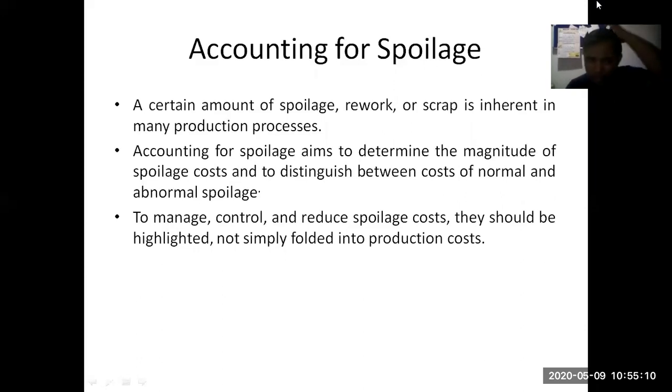Now, when we talk about accounting for spoilage, why do we need to do this for accounting purposes? So that we can understand what amount we are incurring on spoilage. हमें ये पता चलेगा कि हमारा कितना पैसा स्पॉइलेज में जा रहा है, नॉर्मल स्पॉइलेज में कितना पैसा वेस्ट हो रहा है, और एबनॉर्मल स्पॉइलेज में कितना पैसा वेस्ट हो रहा है. So that can be easily calculated. And to manage, control and reduce the spoilage cost, they should be highlighted, not simply folded into the production cost.